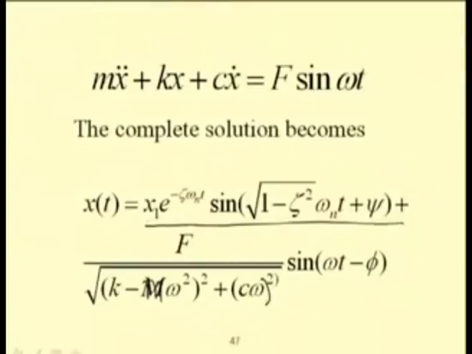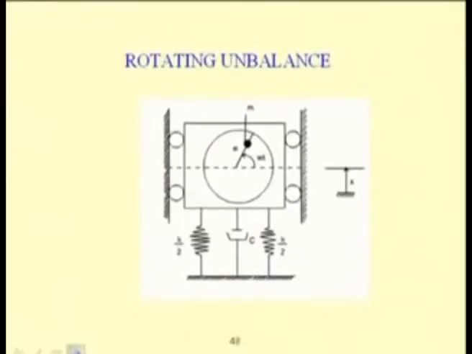In this case the first part is the transient part and the second part is the steady state response of the system. The x1 and psi depend on the initial condition and phi is the phase difference. This phase difference gives the time lag, or the time after which the response will occur when a force is applied to the system.